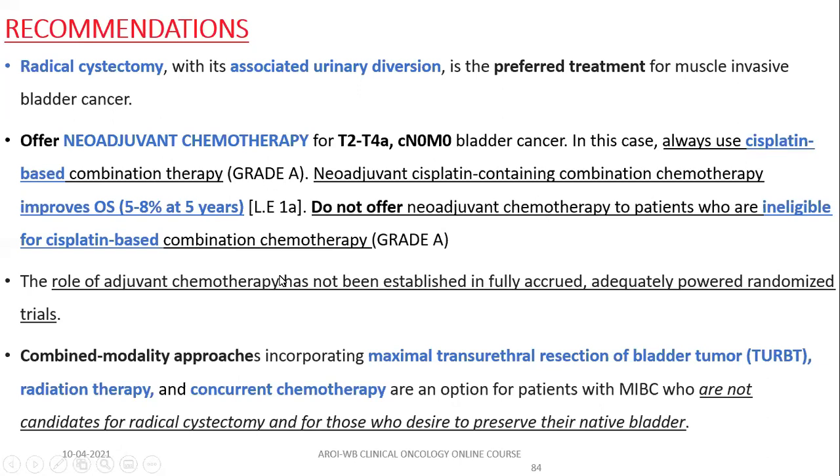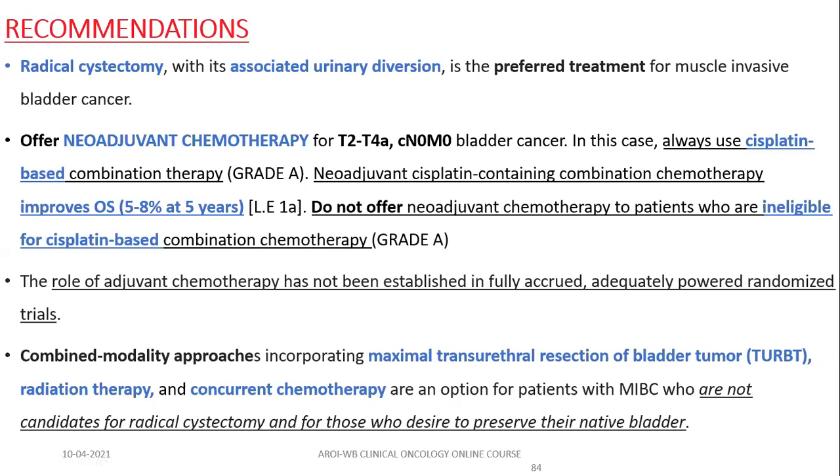So, ideally, NACT followed by radical cystectomy in a cisplatin eligible patient should be your ideal management of choice. But sometimes some urologists are over enthusiastic and perform radical cystectomy upfront and then send the patient to us for management.